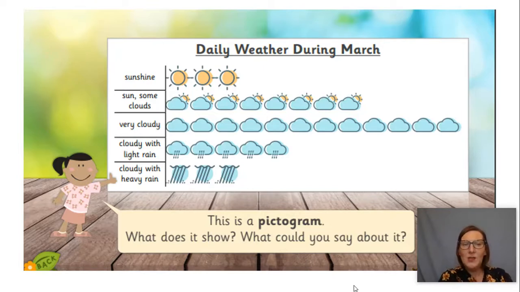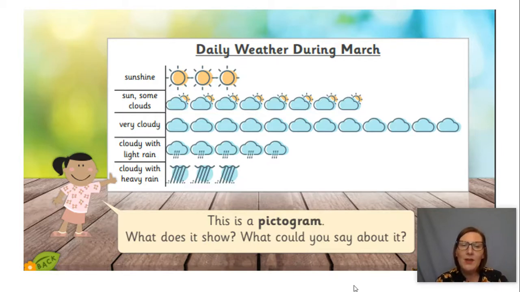Then we've got the next one and it says very cloudy. Now there's lots of those, isn't there? I wonder how many times it was very cloudy in the month of March. Pause the video. Can you count them for me? Welcome back. Did you get 12? Yes, it was very cloudy 12 times. And can you see that's represented there on our pictogram? Each of those clouds represent one day of being cloudy.